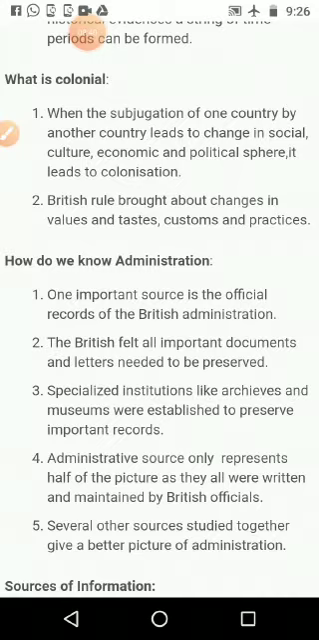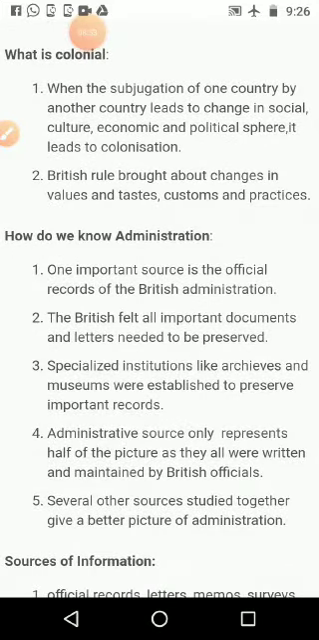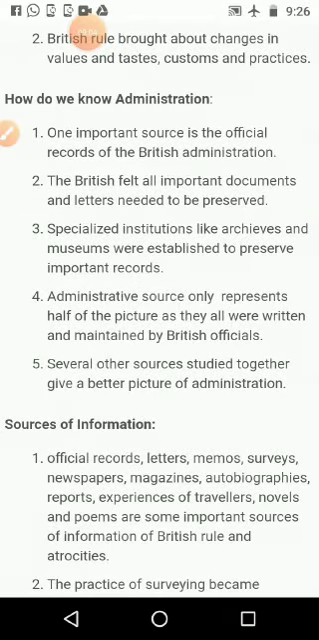The same thing happened here. British people came here and started the East India Company. They came for trade and made territory here, and they made many changes in our Indian people's lives. British rule brought about changes in values, tastes, customs and practices. What happened, we have seen in the coming lessons, and from the 7th lesson onwards, we will get some more clarity.